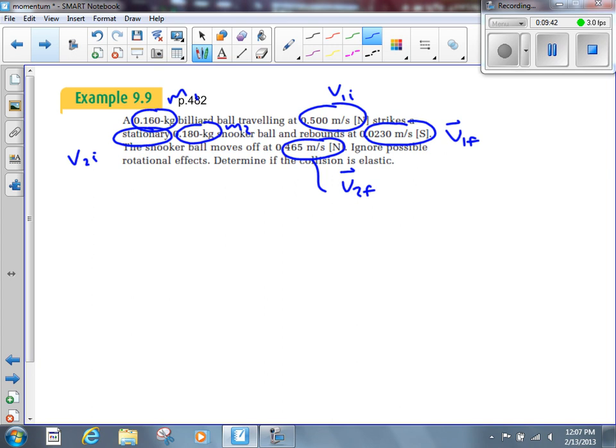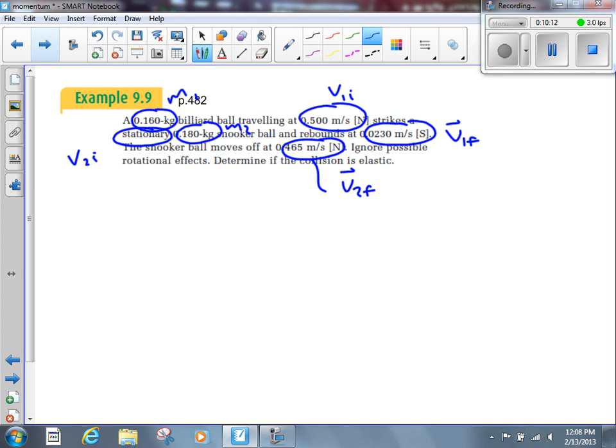What have I not done in this question that I've done in every single question we've done so far this year? Yep, I haven't circled the north and south. I haven't done that to distinguish between directions here. There's nothing wrong with doing that. I can do that in every question, including this one. But why have I not done it in this one? Why have I not bothered to distinguish between north and south in this question? Because kinetic energy is a scalar, so the direction doesn't matter.